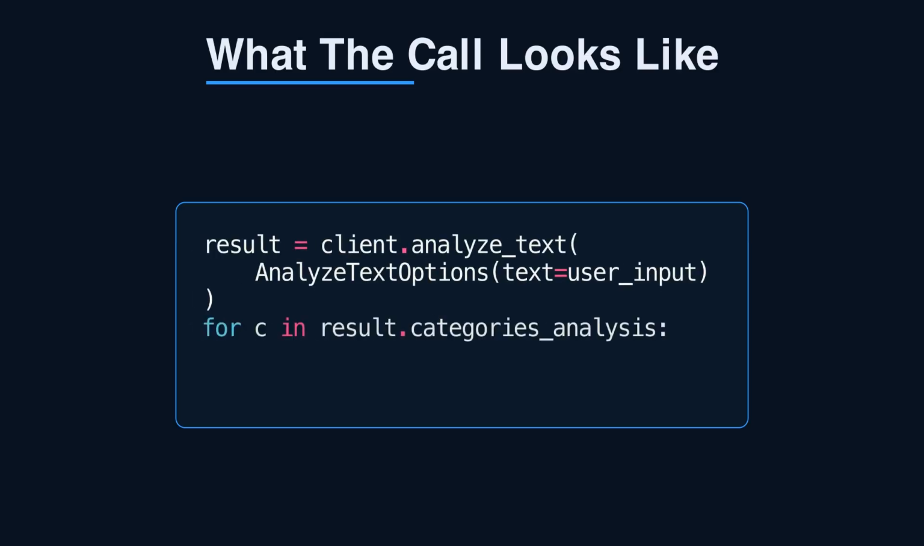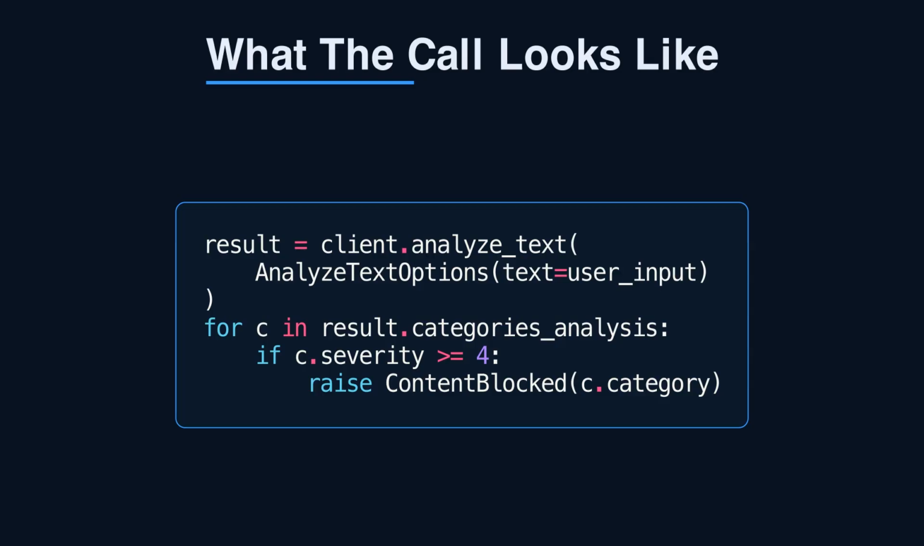The moderation call itself is simple. You send the text, get back a severity score per category, and enforce your own threshold. Notice you choose the cutoff. Maybe you block at severity 4 for hate, but allow lower scores. That threshold logic is your policy, separate from both the model and the service. Keep it in code so it's testable and versioned.